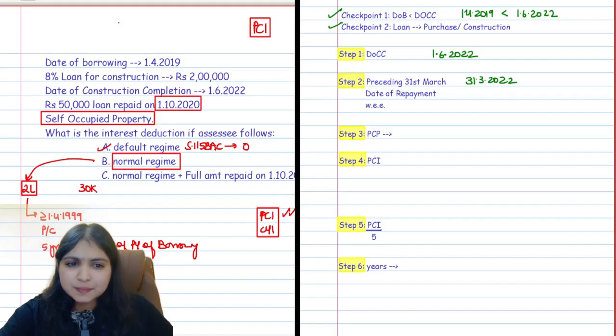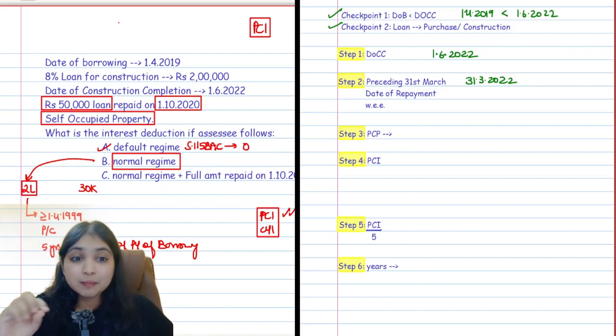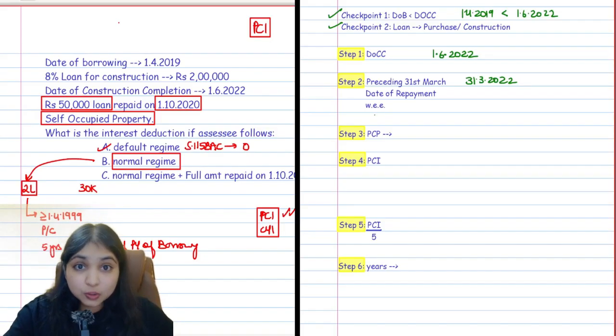The assessee did repay some amount on 1st October 2020, but the whole problem is he did not repay the entire amount, guys. He repaid only 50,000 of the loan. So therefore, I can say that out of the 2 lakh rupees loan, the balance 1,50,000 is fully outstanding. So what I will do is I will now bifurcate the loan into 2 parts. The first part, 1,50,000, I will do separately, and the balance 50,000 which is repaid in between, I will compute separately.